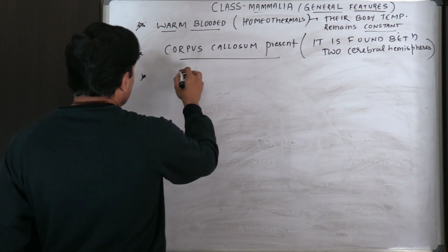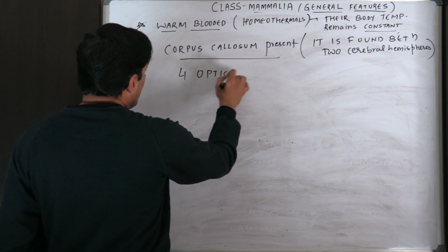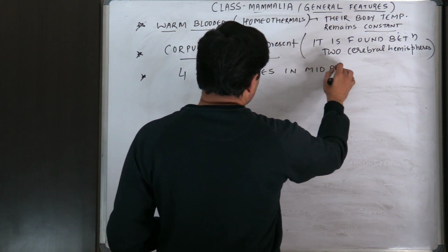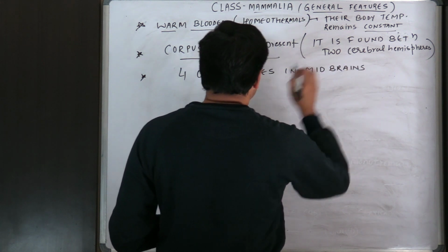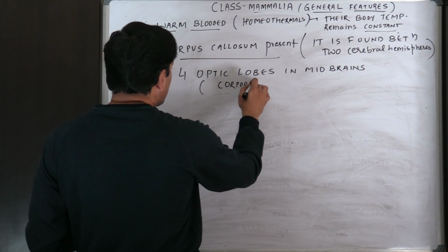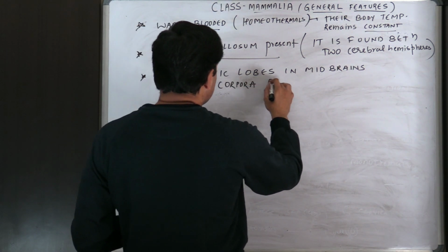Now one more point, 4 optic lobes in midbrain. 4 optic lobes in midbrain, and since there are 4 optic lobes, it is called corpora quadrigemina.